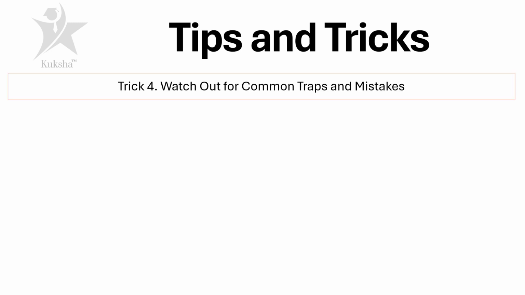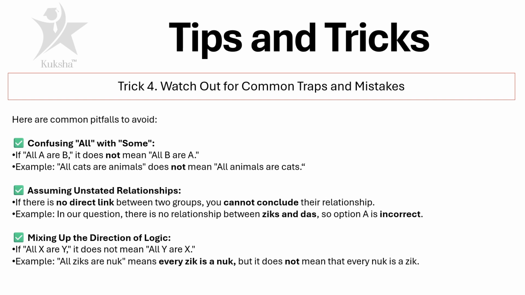Trick number four, watch out for common traps and mistakes. Let's go through this. So, confusing all with some. As an example, if all A are B, it does not mean that all B are A. To put it simply, think about it: if all cats are animals, it does not mean all animals are cats.